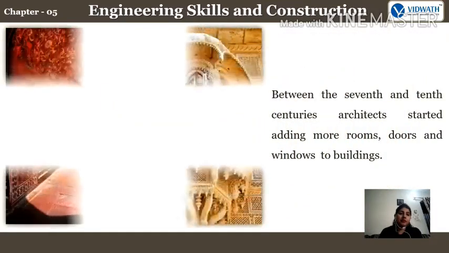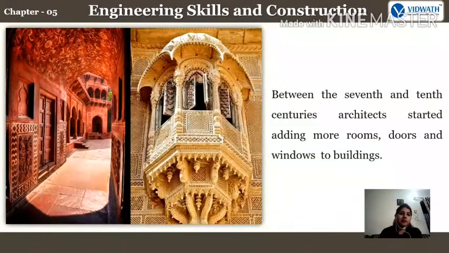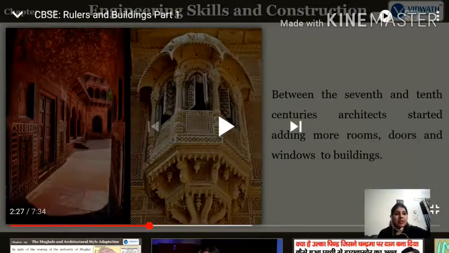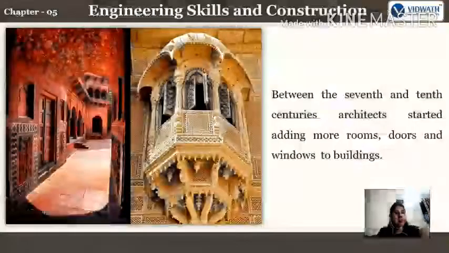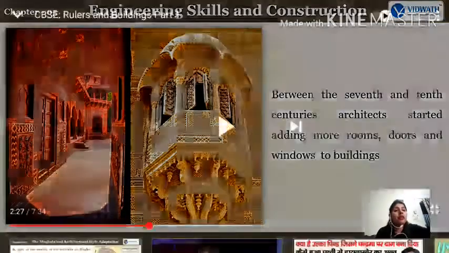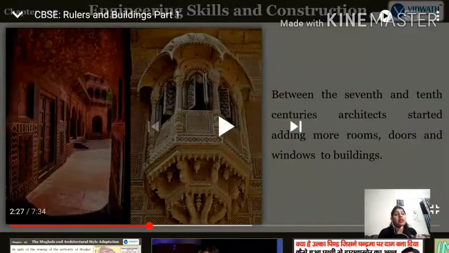Between the 7th and 10th centuries, architects started adding more rooms, doors and windows to buildings. Before that you have seen the types of buildings, they were large halls only, and now you can see in the 7th and 10th century they just changed it. There were more skills added to the constructions. What were those skills? They started adding more rooms, more doors and more windows to the buildings, when they started feeling that there is less ventilation, fine.